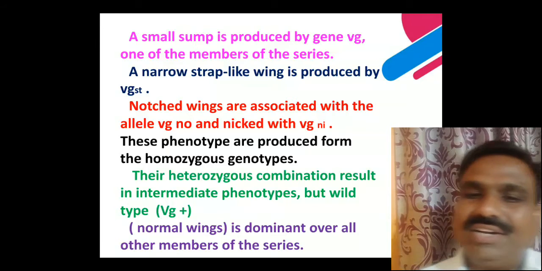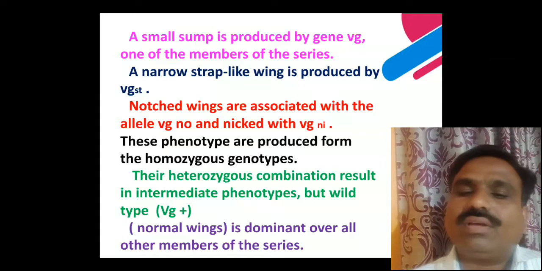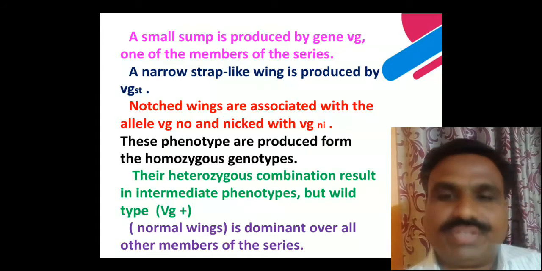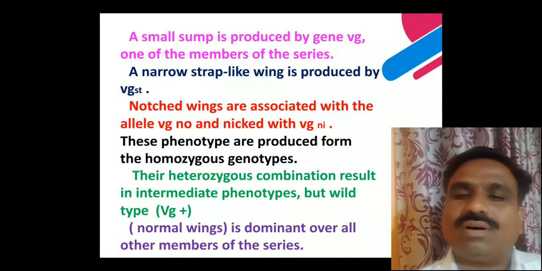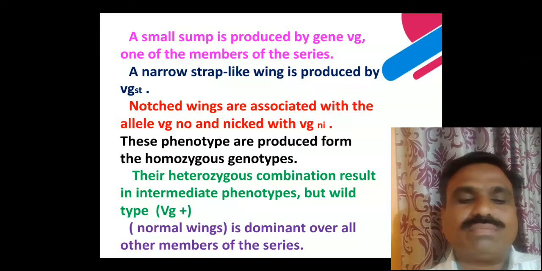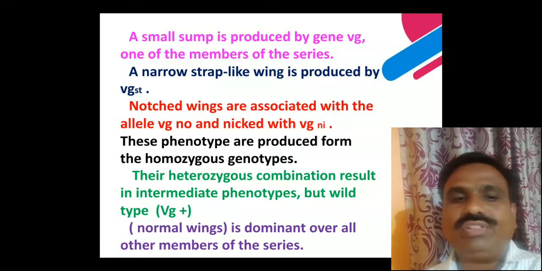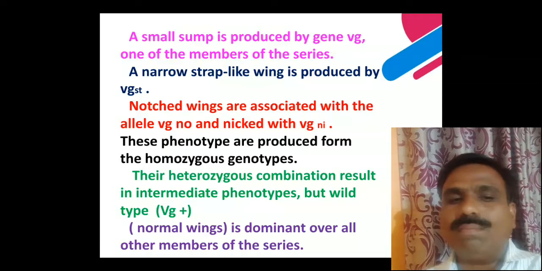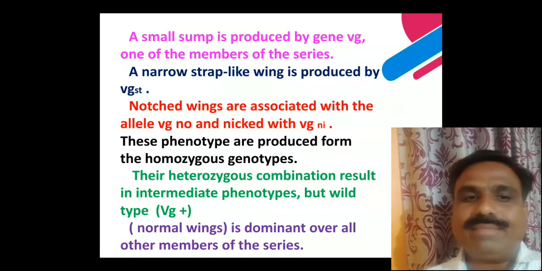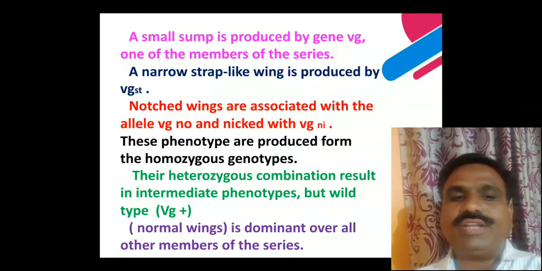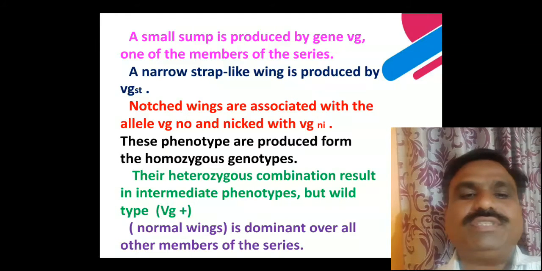Now, for the different alleles from normal wings to no wings, there is a presence of multiple alleles. These multiple alleles are associated with the allele VG no and nicked with VG ni. That means a heterozygous combination results in an intermediate phenotype, but wild type is VG plus.